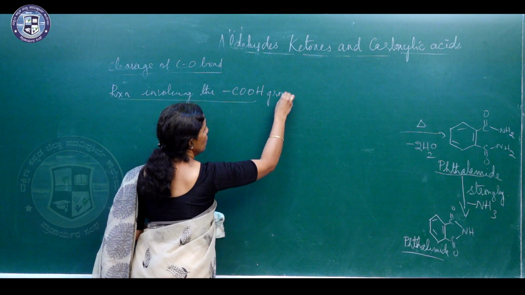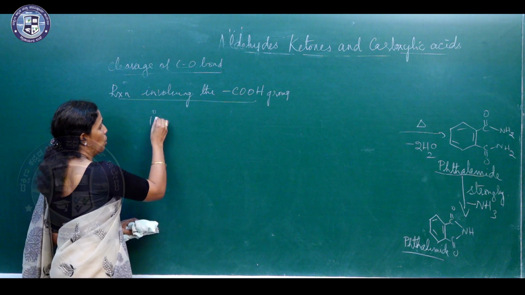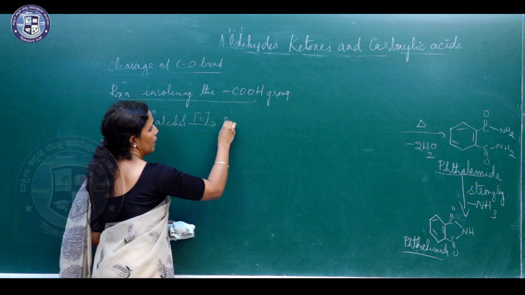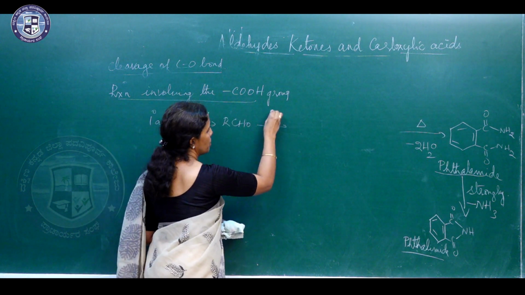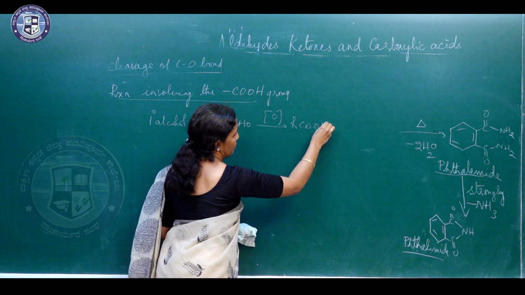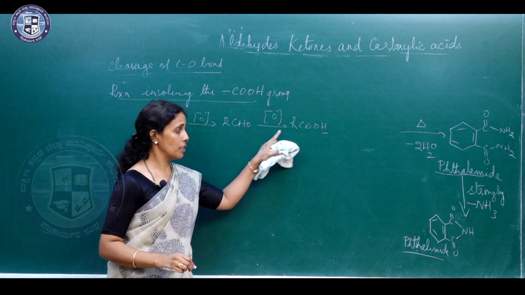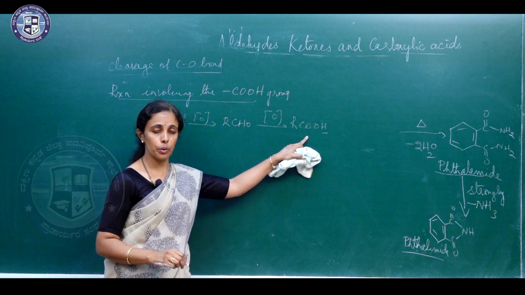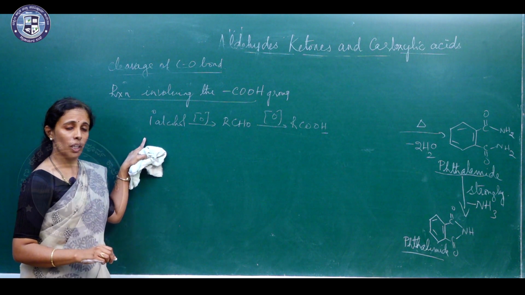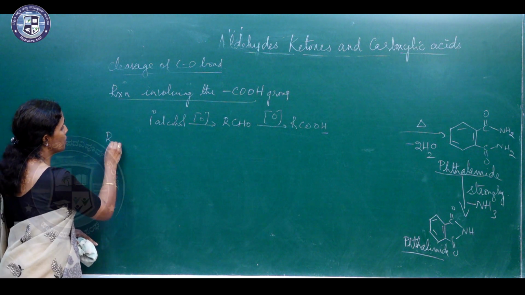We have studied that primary alcohols on oxidation will give you an aldehyde, and aldehyde on oxidation will give carboxylic acid. But in the reverse case, when carboxylic acid is reduced, we get an aldehyde. This aldehyde further reduces to primary alcohol. So, here we are going to study the reduction reaction.